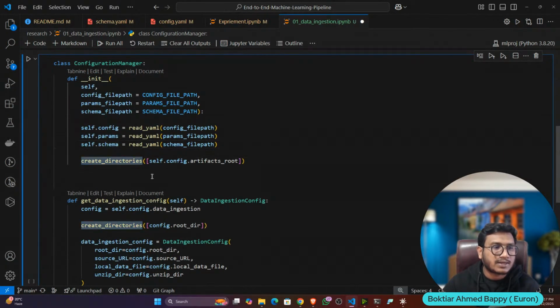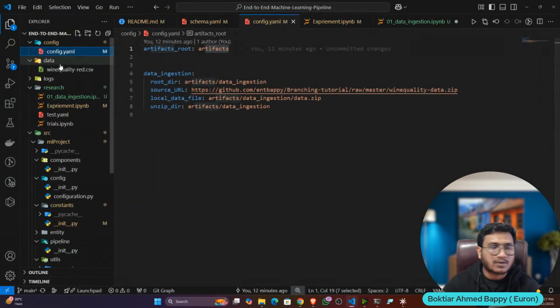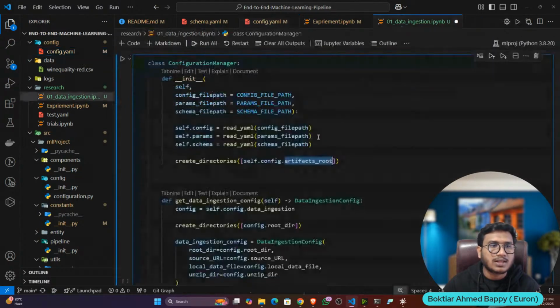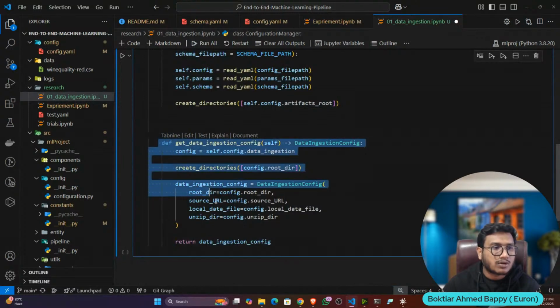Then I'm creating the directories. What directories? My root directories. You can see artifact. That means it will create an artifact folder here. Inside artifact, it will ingest my data, so it will create a data ingestion folder. Inside that, it will ingest the data. Now, this is my configuration: get data ingestion configuration.